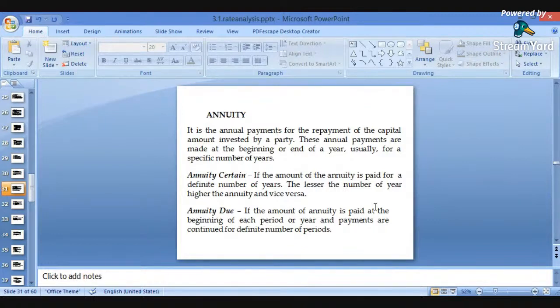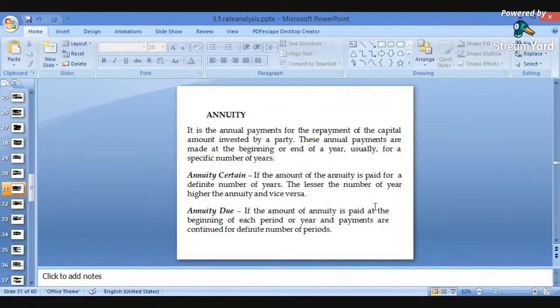These annual payments are made at the beginning or at the end of a year, usually for a specific number of years. Okay. Annuity is certain. The amount of annuity is paid for a definite number of years. The lesser the number of years, the higher the annuity, and vice versa. If the number of years is less, the annuity will be more. The amount which has been kept aside as capital income will be more. If the years are more, the annuity will be less. Okay, it is vice versa.